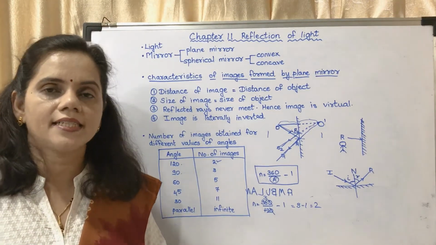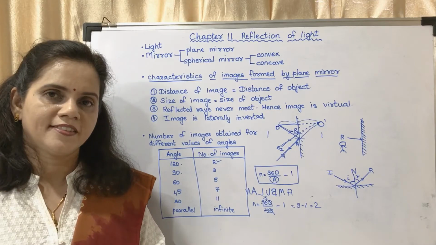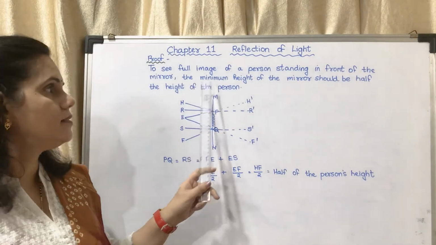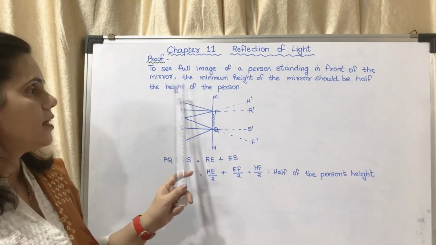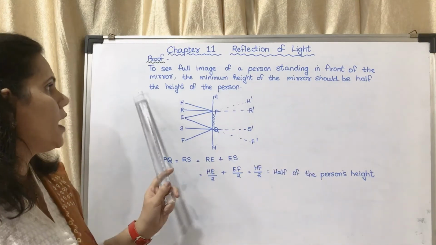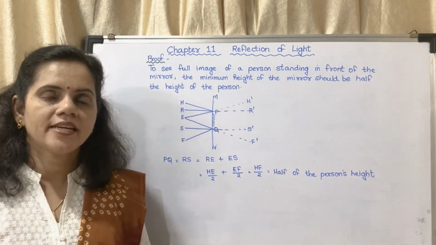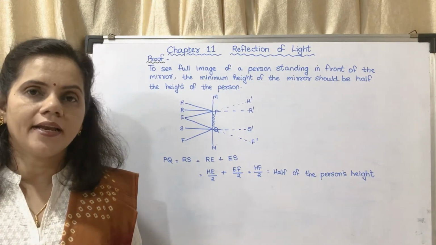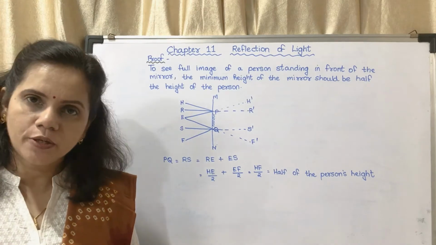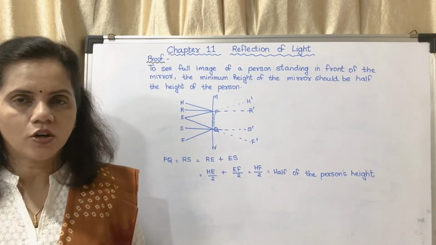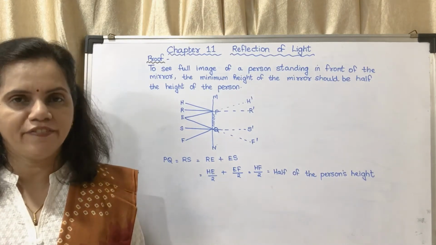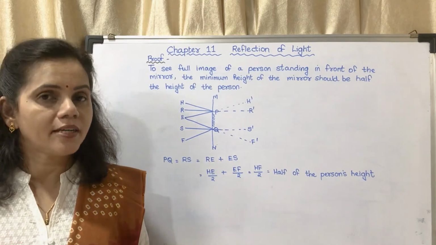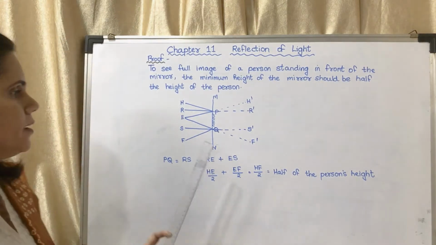Now we will go to the next. It is a proof question. To see the full image of a person standing in front of the mirror, the minimum height of the mirror should be half the height of the person. That means if you have to see your complete height in the mirror, then the minimum height of the mirror should be half the height of the person. So if I am 5 feet, the mirror should be minimum 2.5 feet, kept at a particular height. Here you may see